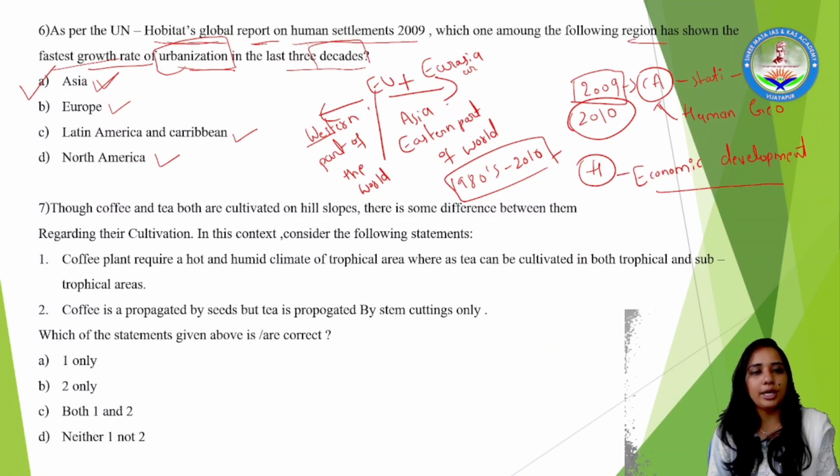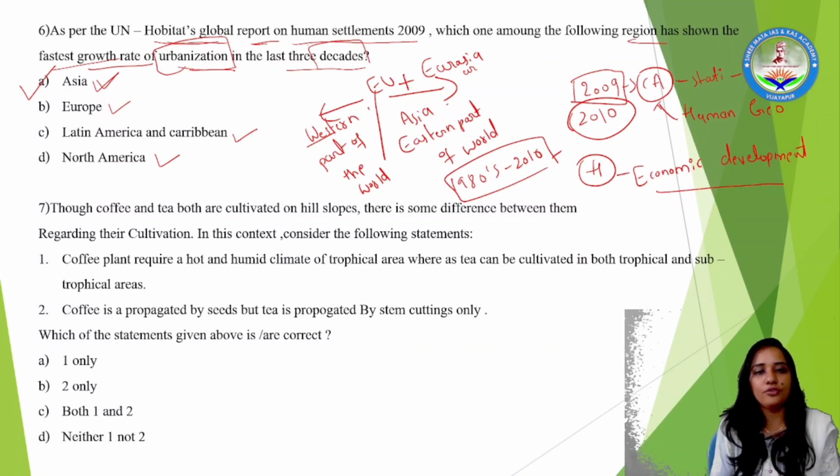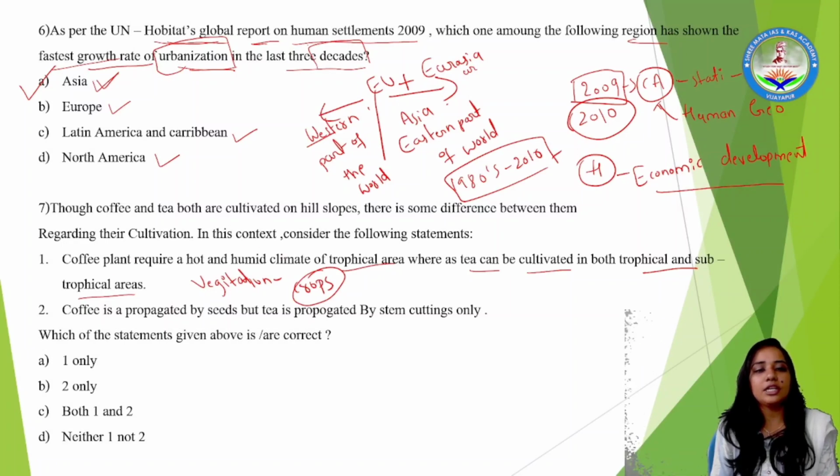Coffee plant requires a hot, humid climate of tropical areas, whereas tea can be cultivated in tropical and subtropical areas. This is again a vegetation part. Vegetation, crops, various crops which are grown in regions based on vegetation, right? So this is the kind of question they asked from that topic.